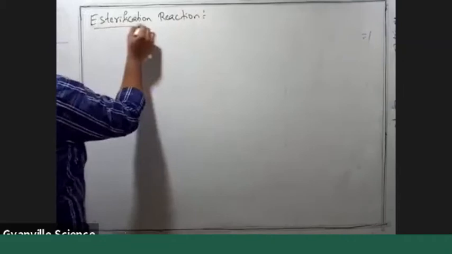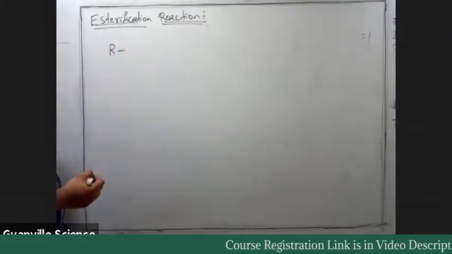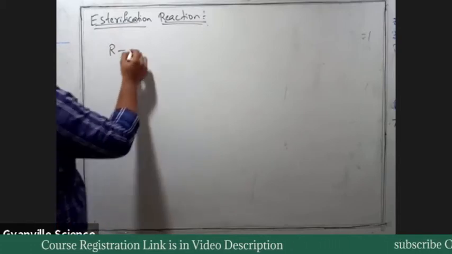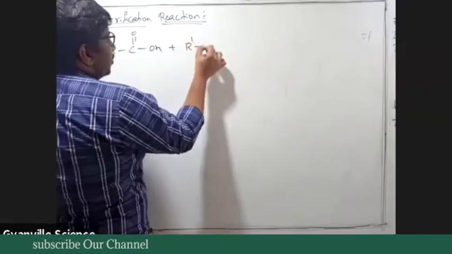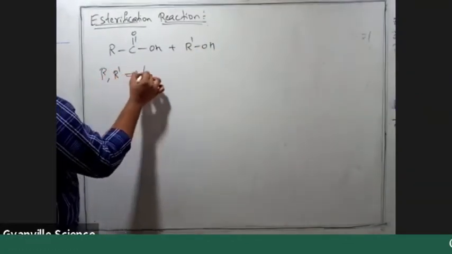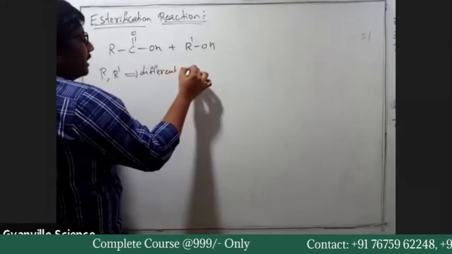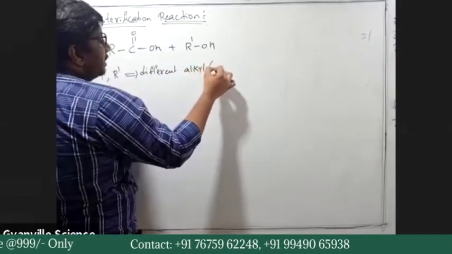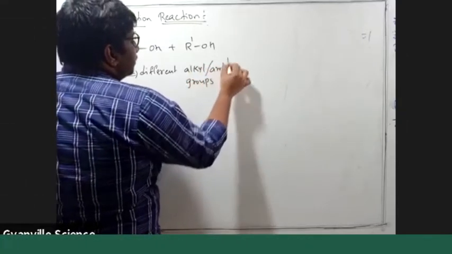Mainly, RC double bond OH plus R dash OH. R and R dash are different alkyl or aryl groups.